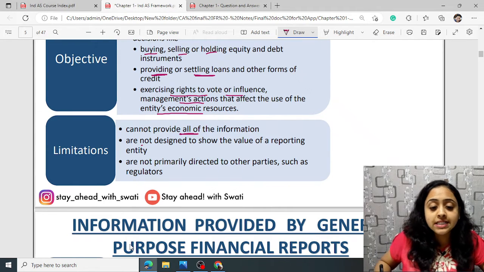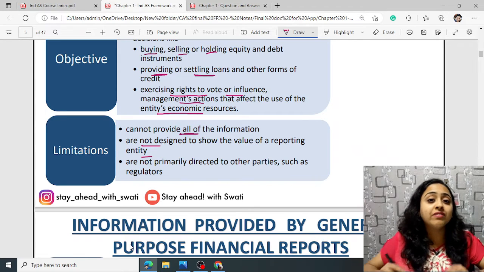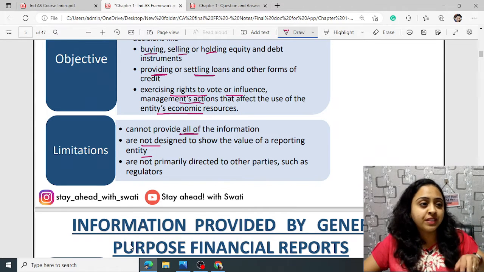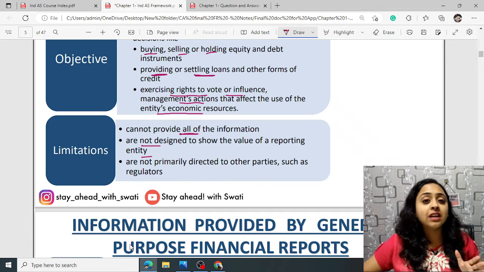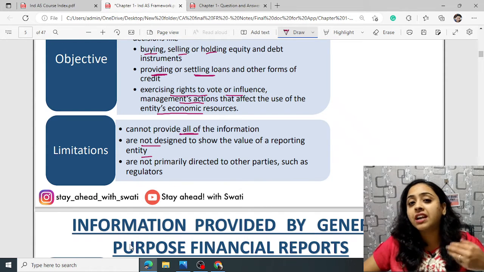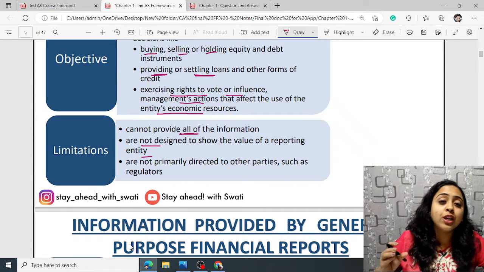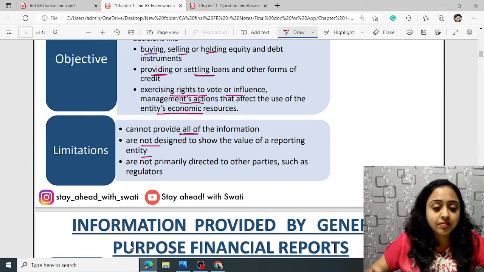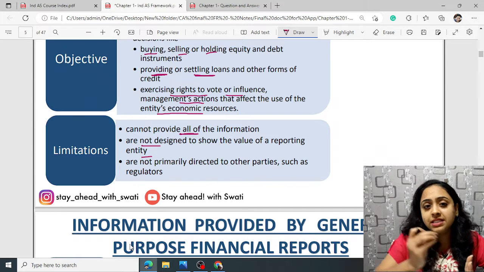It is not designed to show the value of a reporting entity. It does not provide the value of the reporting entity. If this entity is sold today, what will be the realization value? It is never valued in that way. It is assumed on a going concern basis, and the valuation is done according to Ind AS. It never values the company. Instead, it values each and every asset and records them according to the standards.